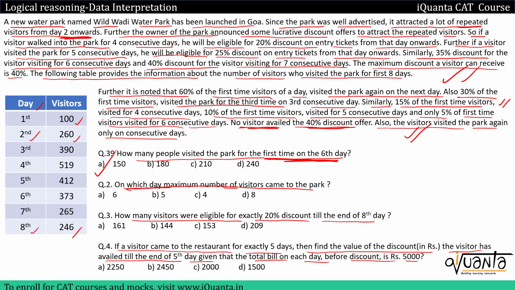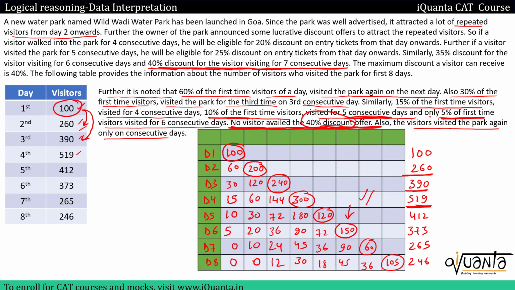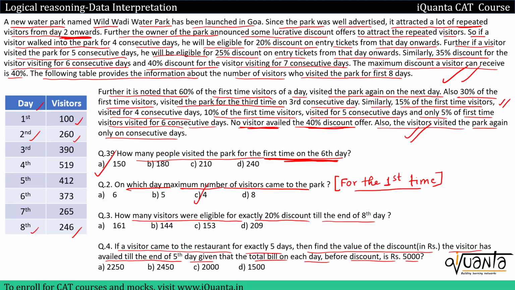Next one is, on which day maximum number of visitors came to the park? So actually this question will be for the first time. On which day maximum number of visitors came to the park for the first time? So among the first time visitors, the maximum is this 300 over here, which is day 4. So on day 4 the number of first time visitors was the maximum. So option C will be the correct answer.